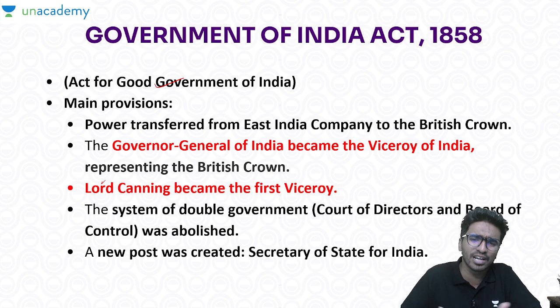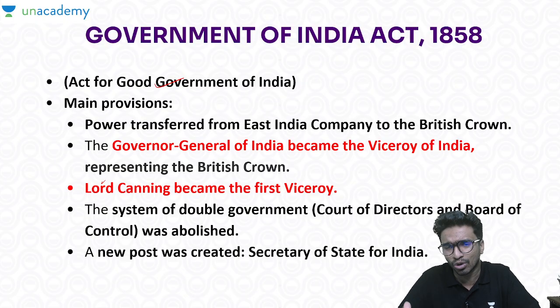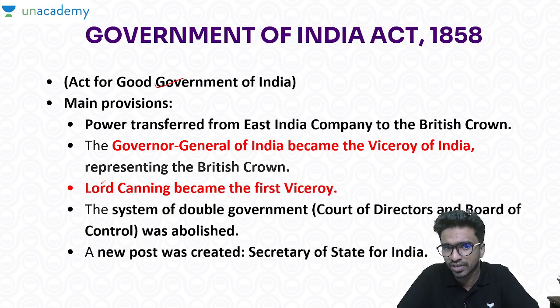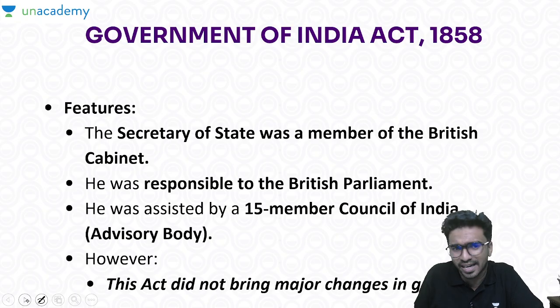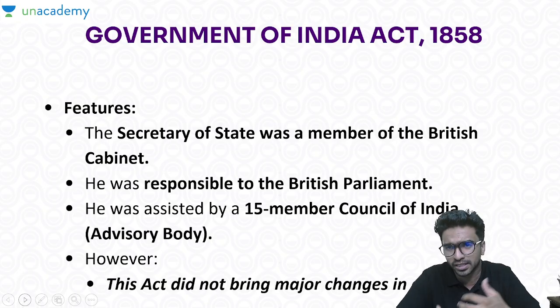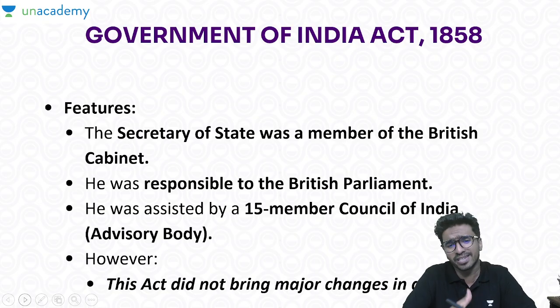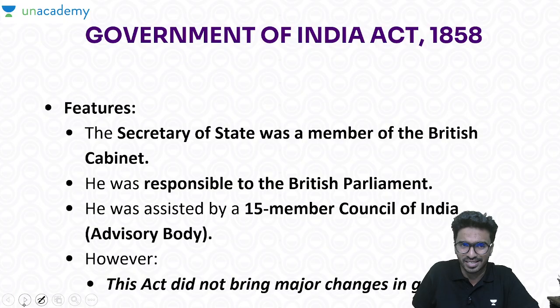So why that change? You can relate it: the crown took the control. So viceroy is a post which is a representative of the crown wherever they have colonized. That is why it changed, and Lord Canning became the first viceroy. Got it? And we have also said that this particular act didn't perform well, because even though the control was taken by the crown, the civil servants and all the office machinery remained the same. So this was creating a lot of confusion, and on the real ground not much result happened.